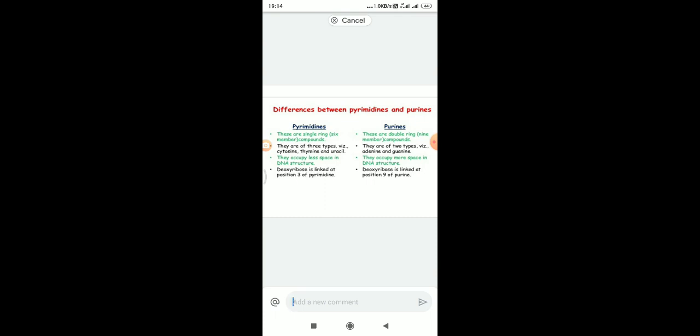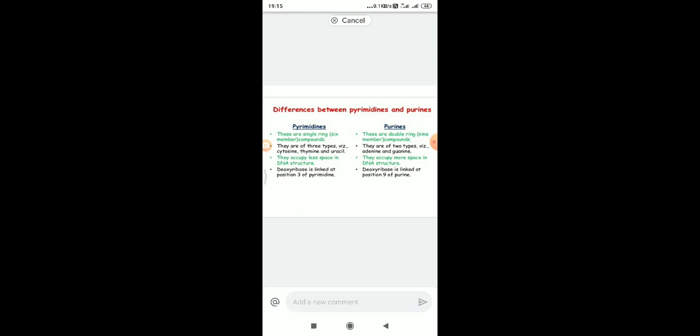In pyrimidines, deoxyribose is linked at position 1 of the pyrimidine ring, but in purines, deoxyribose is linked at position 9. That is, the pyrimidine's ring nitrogen is linked with the deoxyribose sugar, but in purines it is the 9th position of the purine that is linked to the deoxyribose sugar.